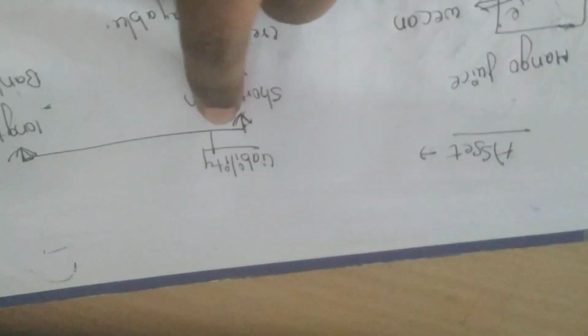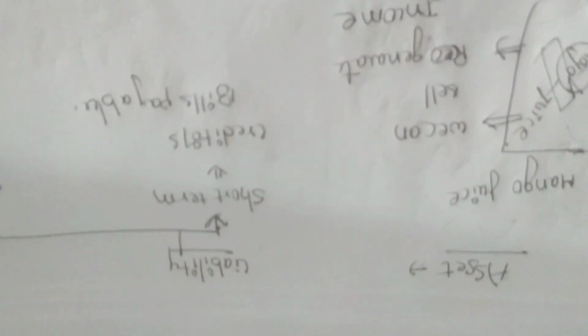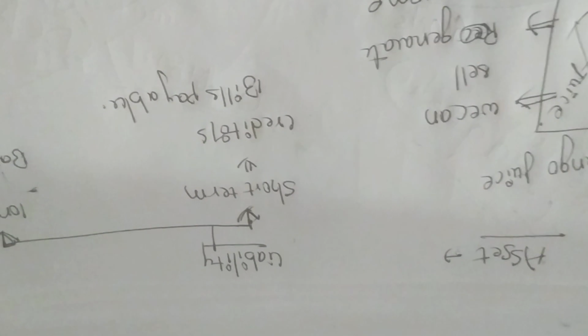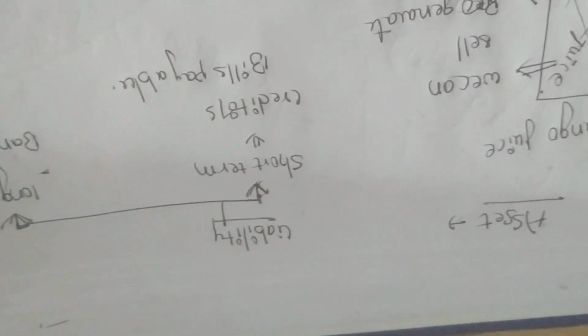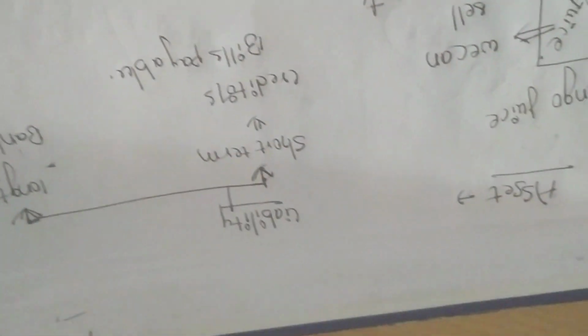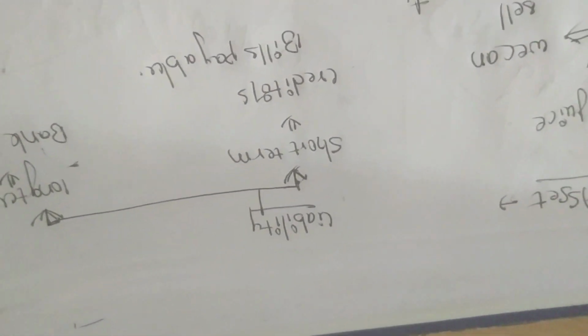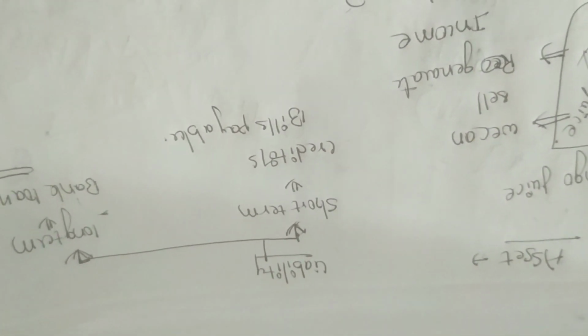Okay. On the other hand, liability. So what do you mean by liabilities? I told you at the start, whenever you want to start a business, you will introduce some money. I told you one example in the beginning accounting basics class. Some guy started a business with 1 lakh. So he thought, okay, I need some more money.